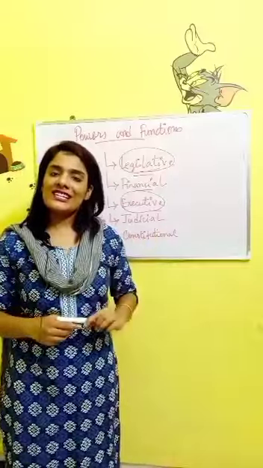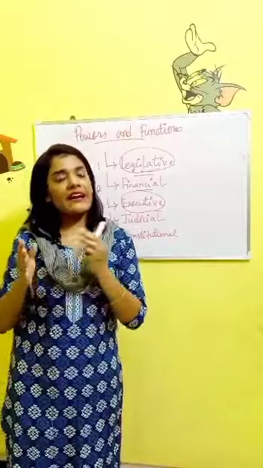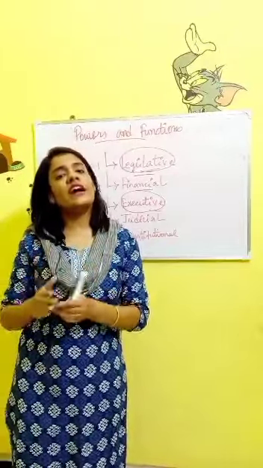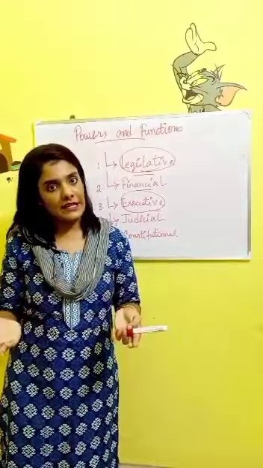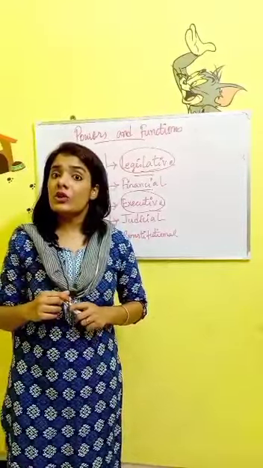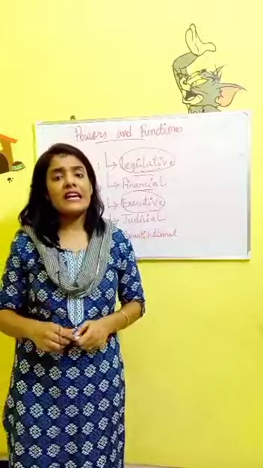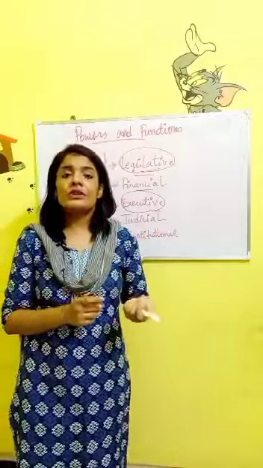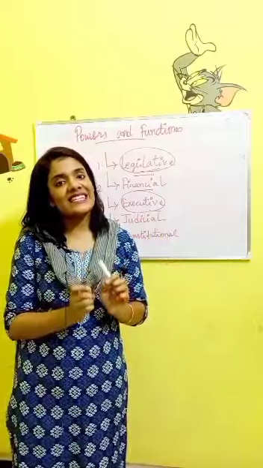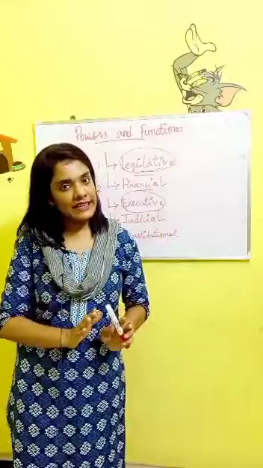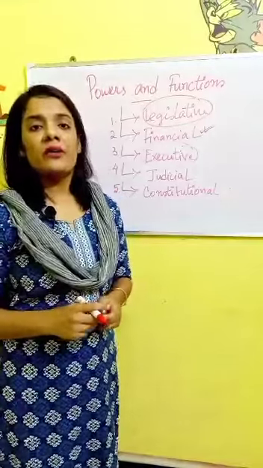If they originate in the Rajya Sabha, after being passed from the Rajya Sabha, it goes to the Lok Sabha. And after it is passed from the Lok Sabha, it goes to the President. The President gives a signature and it becomes an act. And if it is passed in the Lok Sabha first, then after being passed, it goes to the other house of the parliament. And if it is passed from the Rajya Sabha too, then it goes to the President again, and the President gives a signature or assent and it becomes an act. Is that clear?